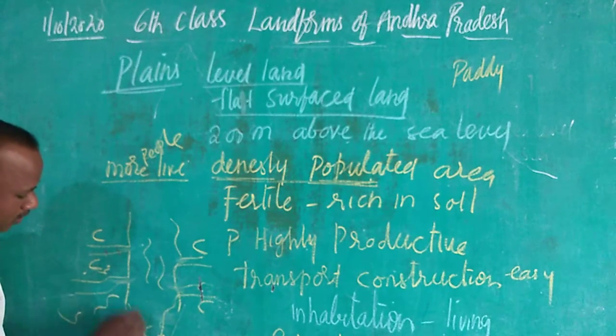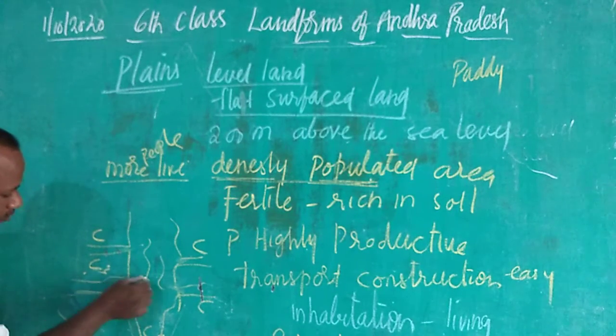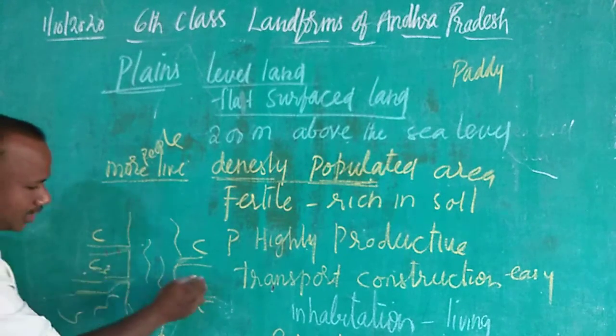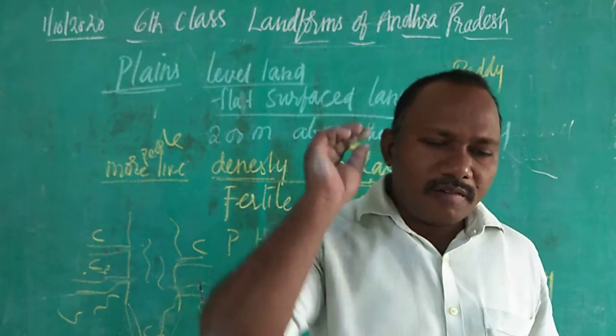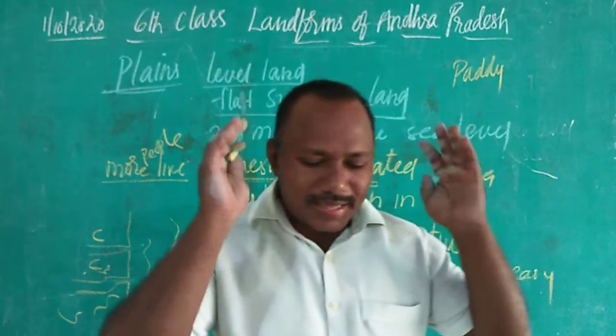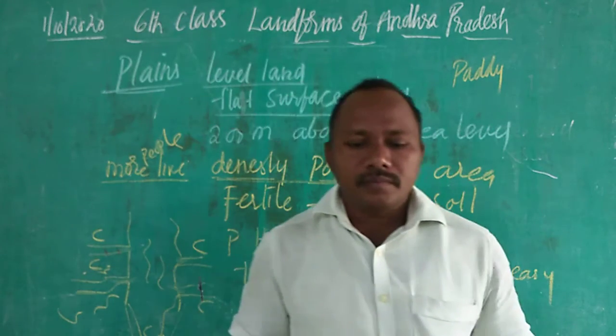The river water goes and falls in the sea. Before falling in the sea, the small rivers come from the main river. This is called a delta, children. Here it's telling that in India, there are several small deltas where many crops are grown.